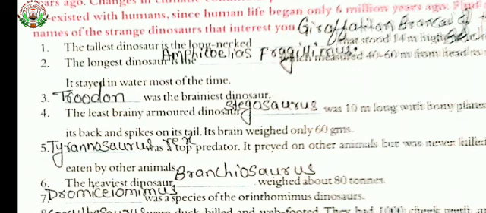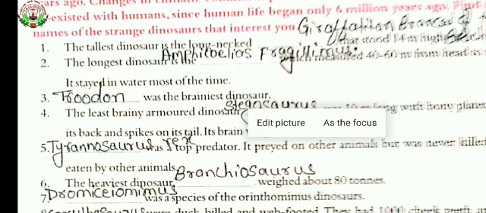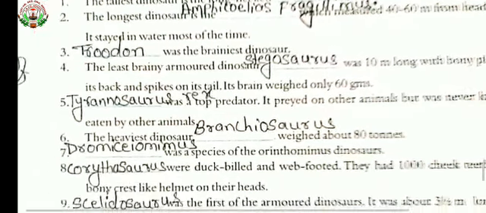Yes, seventh one. Dash was a species of Ornithomimus dinosaurs. So your answer is Dromaeosaurus was the species of Ornithomimus dinosaurs. Yes, then the eighth one, dash were duck-billed and web-footed. They had 1,000 cheek teeth and a bony crest like a helmet on their head. Answer is